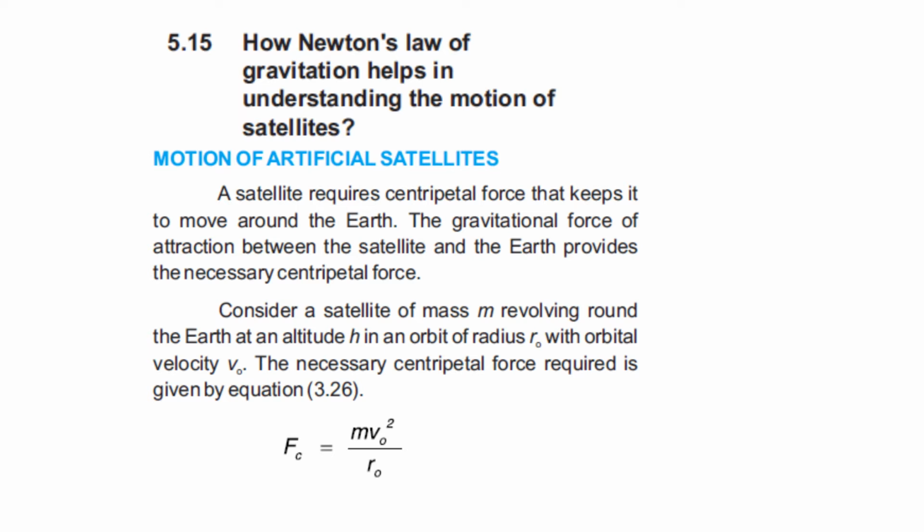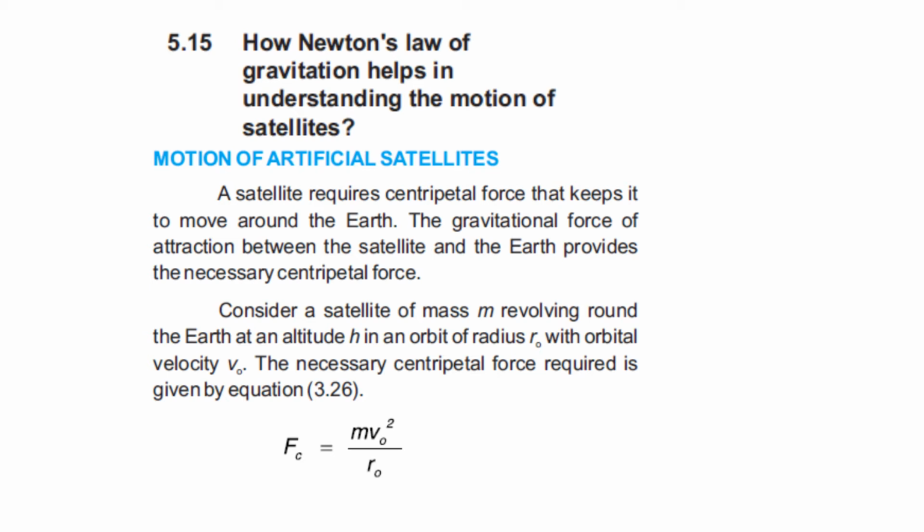So class, for this topic you have to write the complete topic of motion of artificial satellite. Motion of artificial satellites: a satellite requires centripetal force that keeps it moving around the Earth. The gravitational force of attraction between the satellite and the Earth provides the necessary centripetal force. Basically this gravitational force comes from Newton's law of gravitation. Because of this force, the satellite and the Earth have the necessary amount of centripetal force, and that's why they are revolving around a specific orbit.